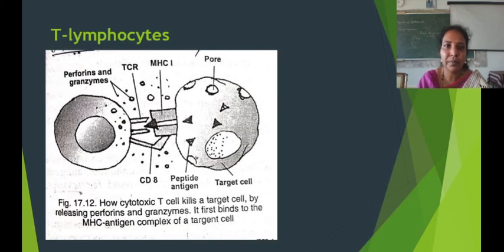Here I have shown how a cytotoxic T cell kills a target cell by releasing chemicals called perforins and granzymes. It first binds to the MHC antigen complex. On a target cell, there is the presence of antigen and MHC marker. The T lymphocyte binds with the MHC antigen complex, and then releases perforins and enzymes, granzymes. By that, it completely destroys the infected cell.